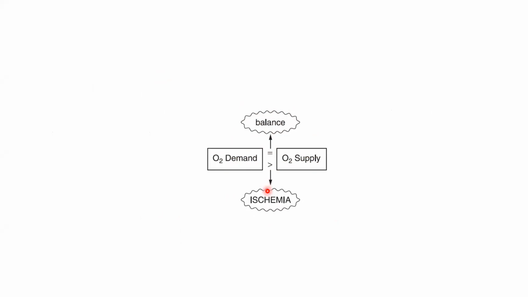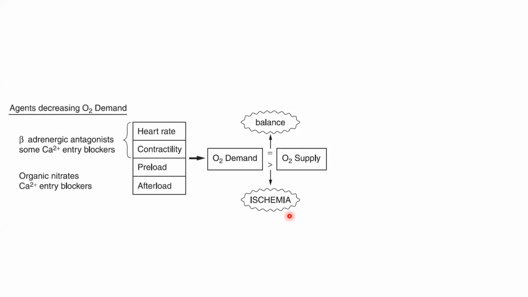If demand is more compared to supply, or I'm saying supply is less compared to demand, then there will be ischemia, whose symptom will be angina. So how can oxygen demand be reduced? We need to reduce oxygen demand, right? So that this will be balanced. So how can it be reduced? Either by reducing heart rate or heart contractility.